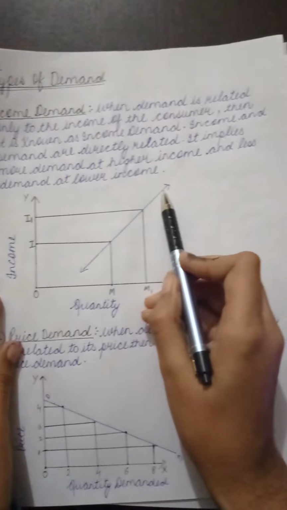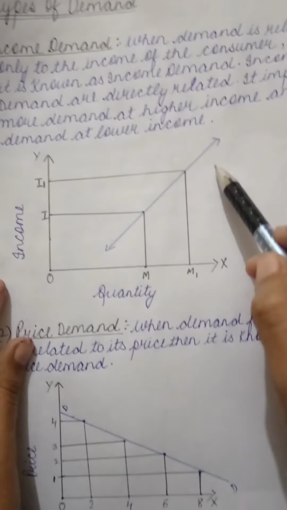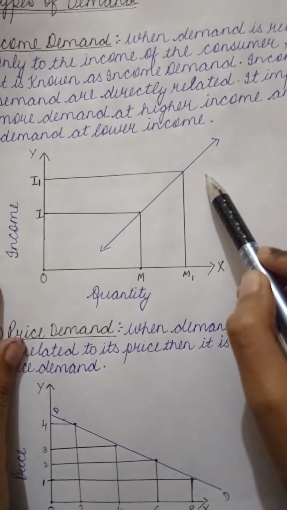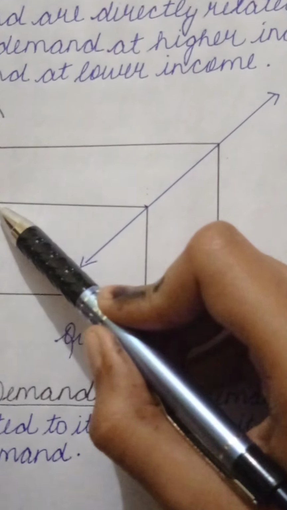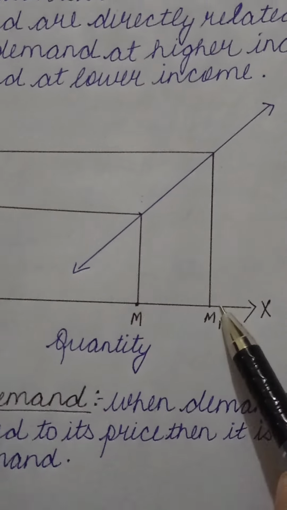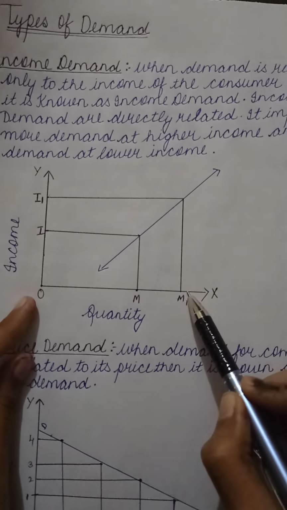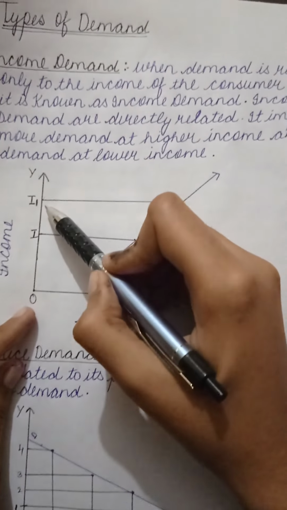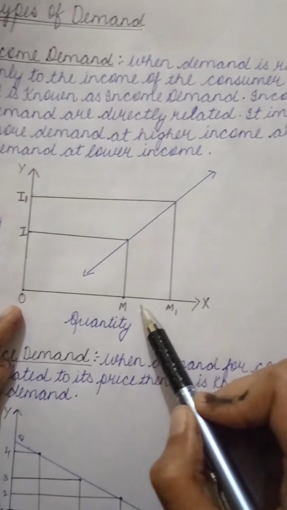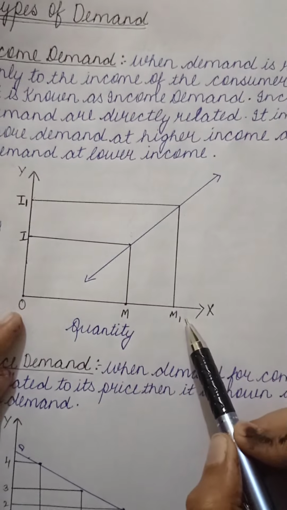This can be explained with the help of the following diagram. This diagram shows that when income is OI, then demand is OM. When income is OI1, demand is increased from OM to OM1.